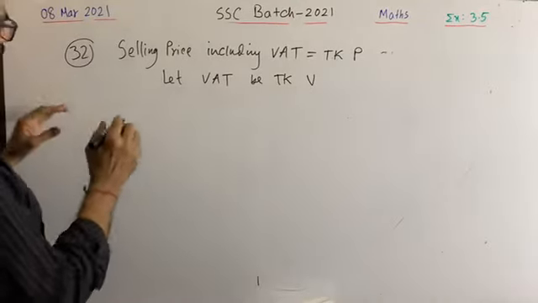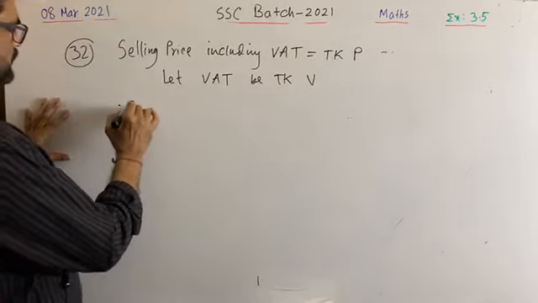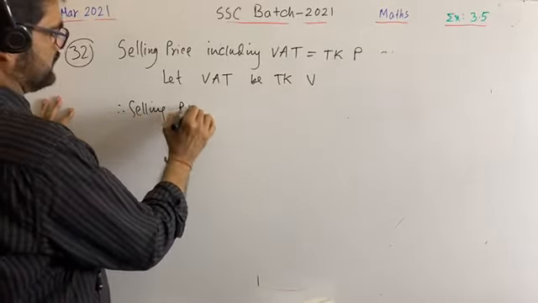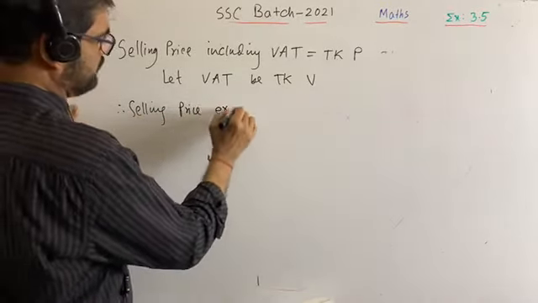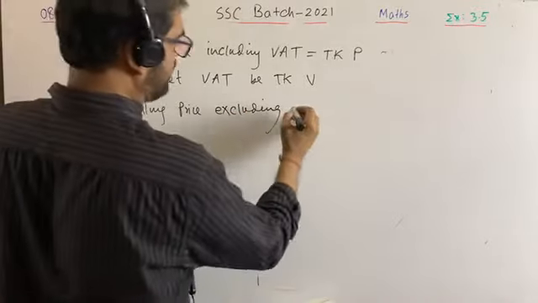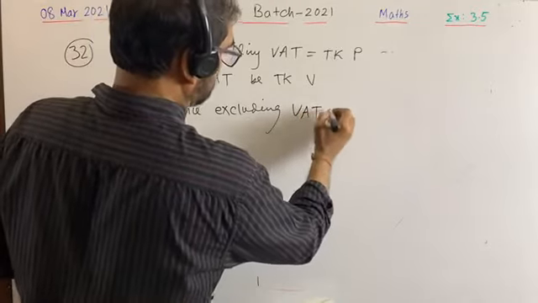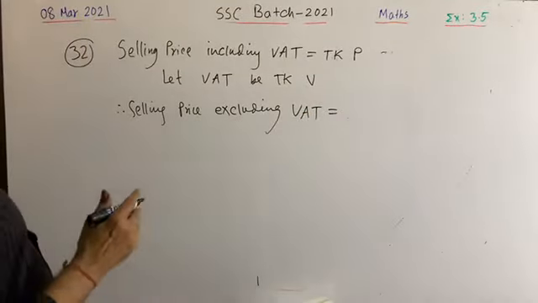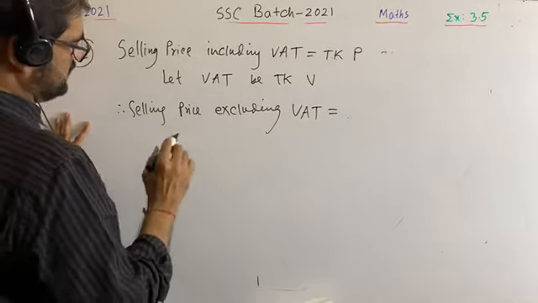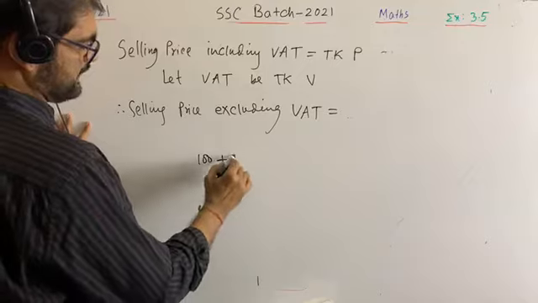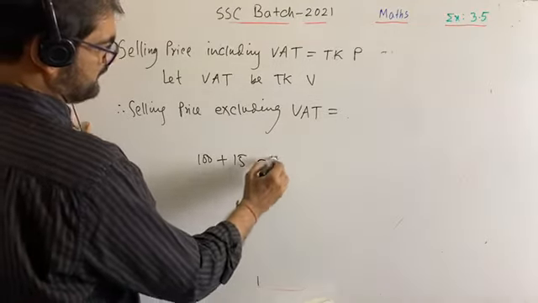So therefore the selling price excluding VAT equals what? Please try to understand. Suppose selling price is taka 100, VAT is taka 15, total 115.